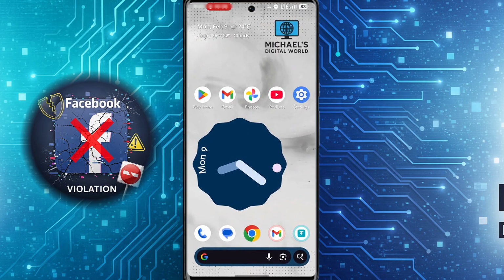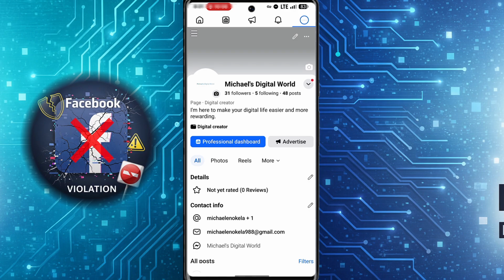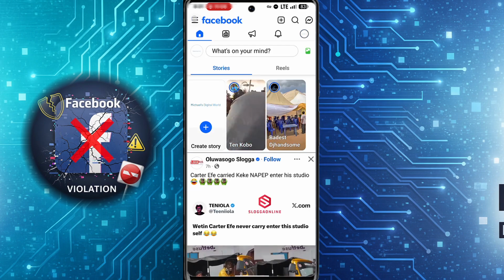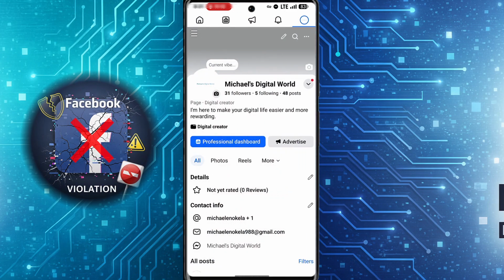Now what you want to do is go back and open Facebook. And once Facebook is opened, you want to take a screenshot of the type of violation you're having and then get your Facebook ID. Now let's get the Facebook ID first of all. You want to tap on your profile in this section, or you can in this section tap on the 3 horizontal lines and then tap on your profile name. This will bring you here.